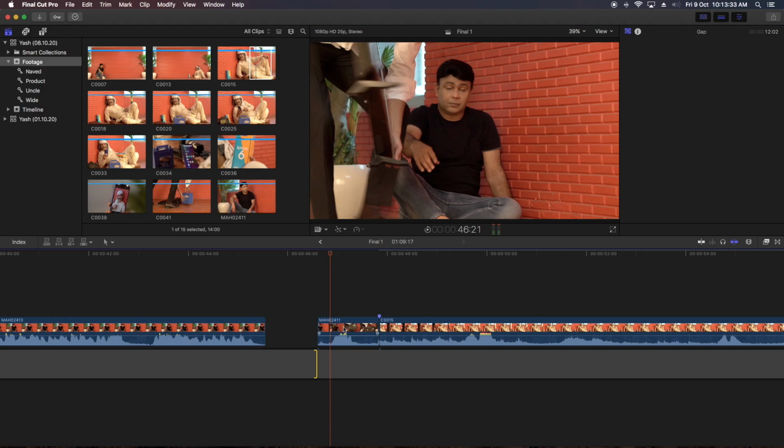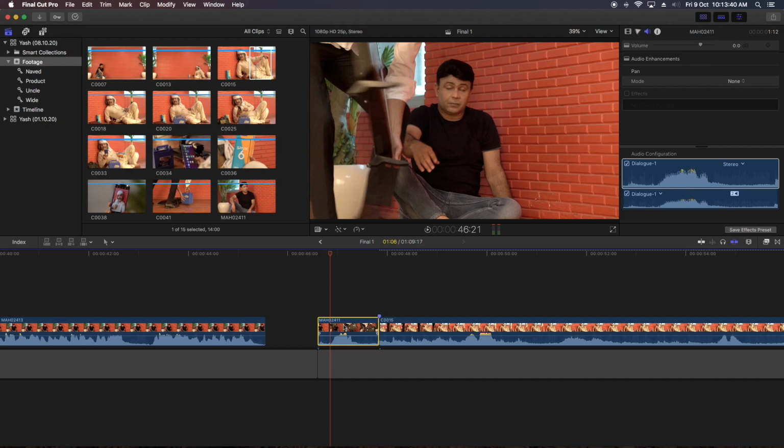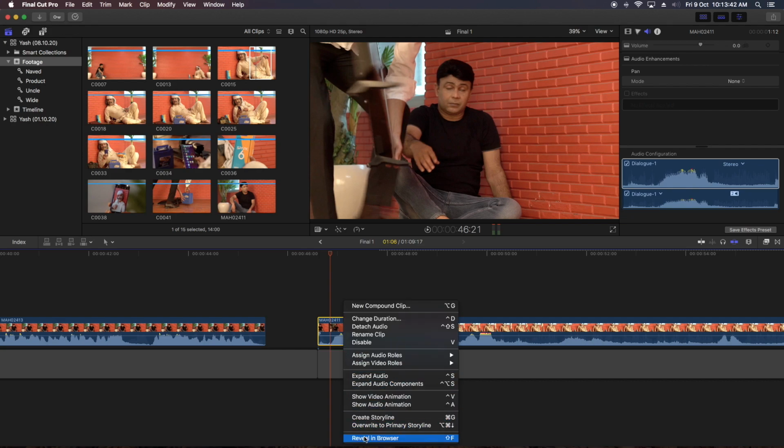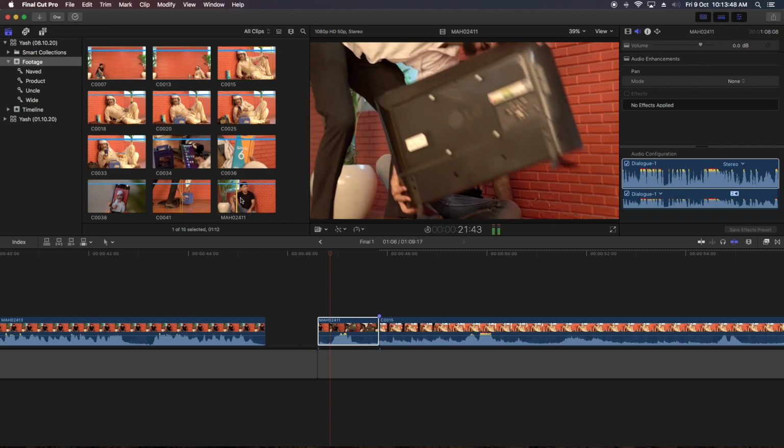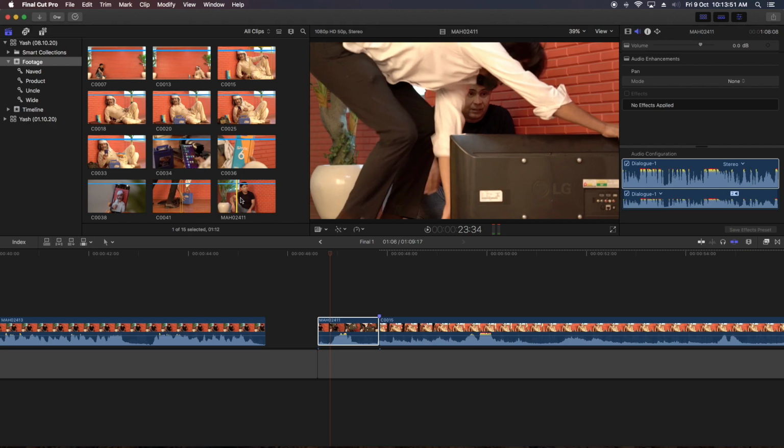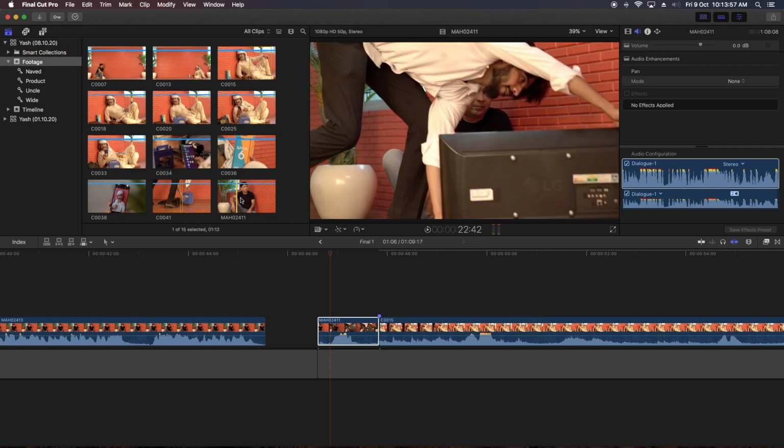But finding a clip in the browser from the timeline is easier. We can right click on it and reveal in browser. It automatically leads to that video. Now I'll play, or I can press Shift O. It will drag to this out point in the browser, and now I'll play.